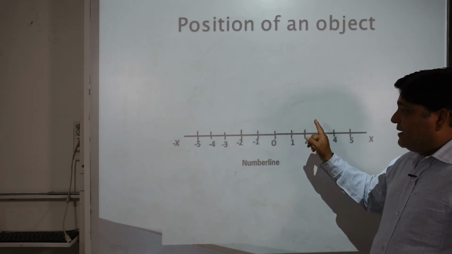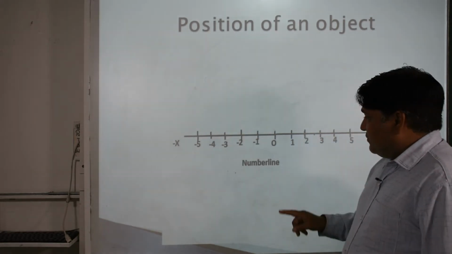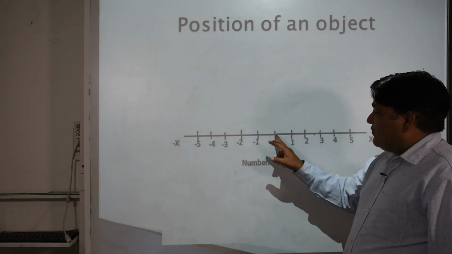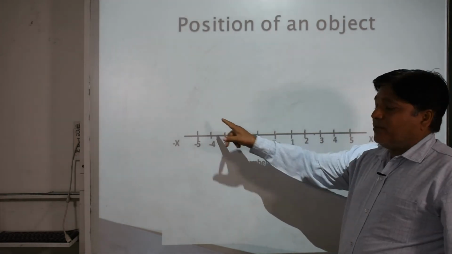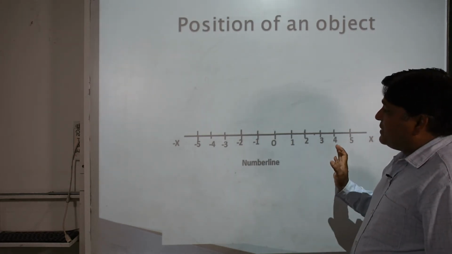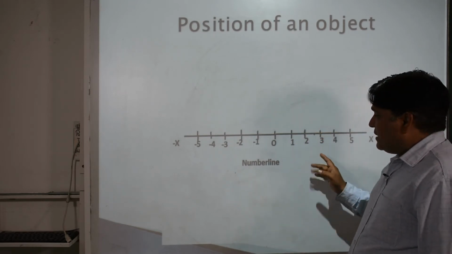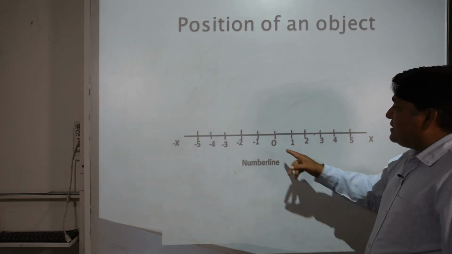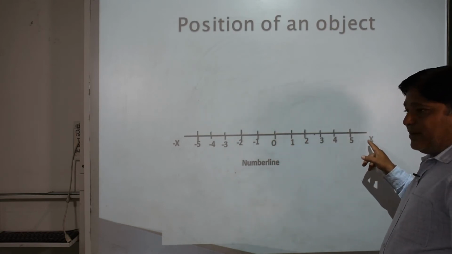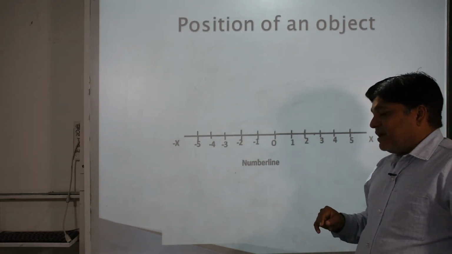If I take any other point Q at -4, what is the position of Q? We say that from the origin the position of Q is -4 meters. So in this way, by using locations we can understand the position of a particular object. On the right hand side of this reference point, the origin, we take all values as positive, and on the left hand side we take negative values.